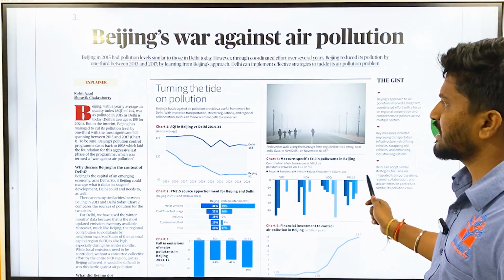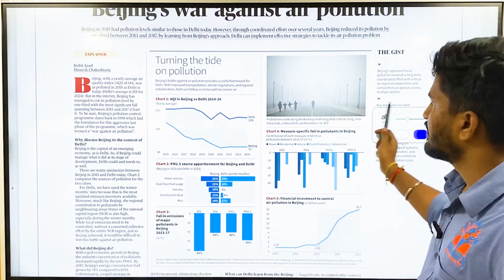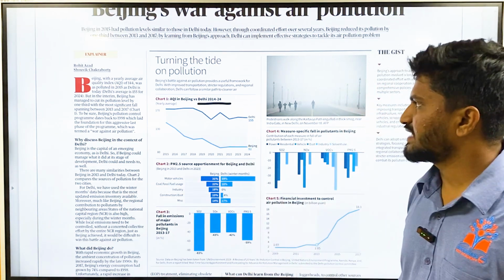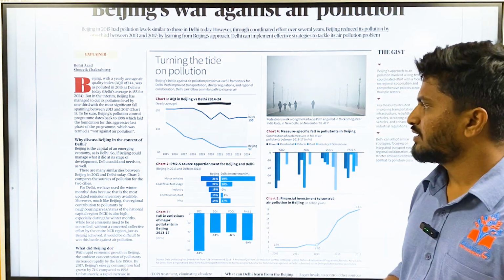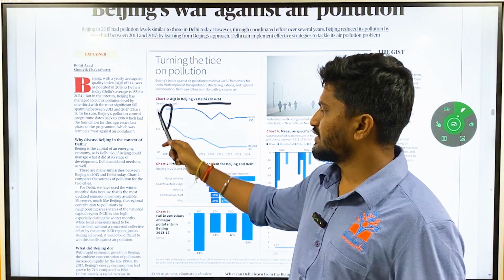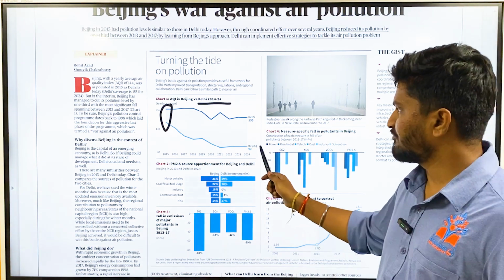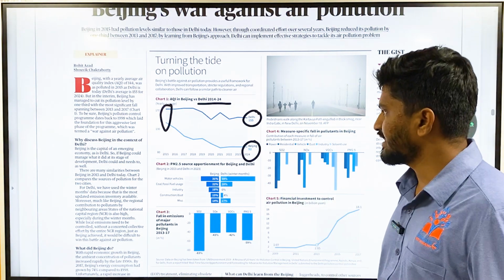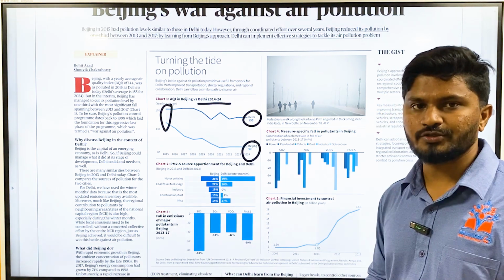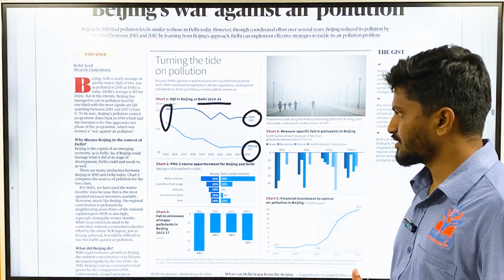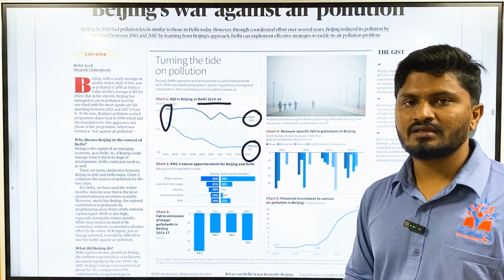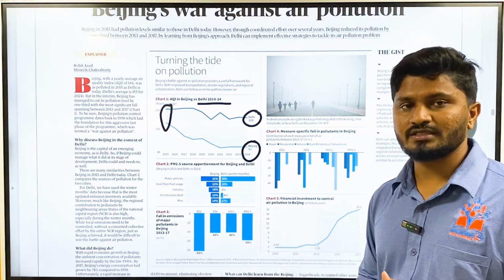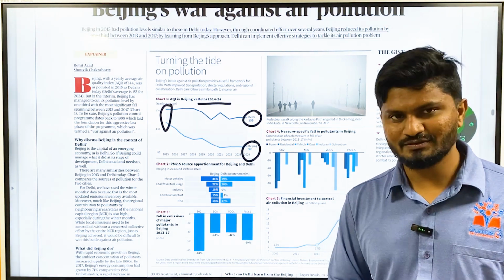They have given certain charts comparing the air quality index between Beijing and Delhi on a yearly average. In 2015, it was 130 and 170, almost similar, but by 2024, Delhi has 155, whereas Beijing has 92. Beijing has shown a remarkable improvement, meaning in controlling the pollution level.